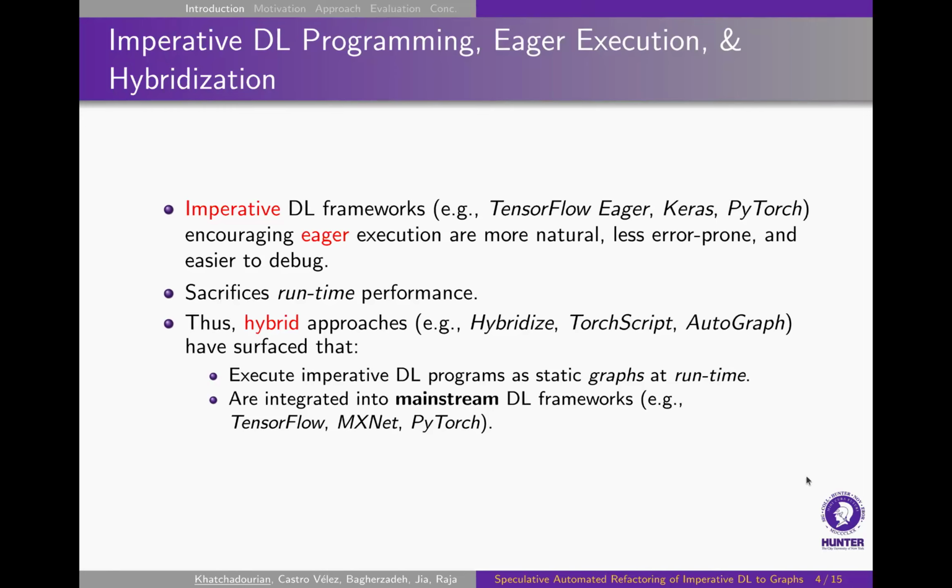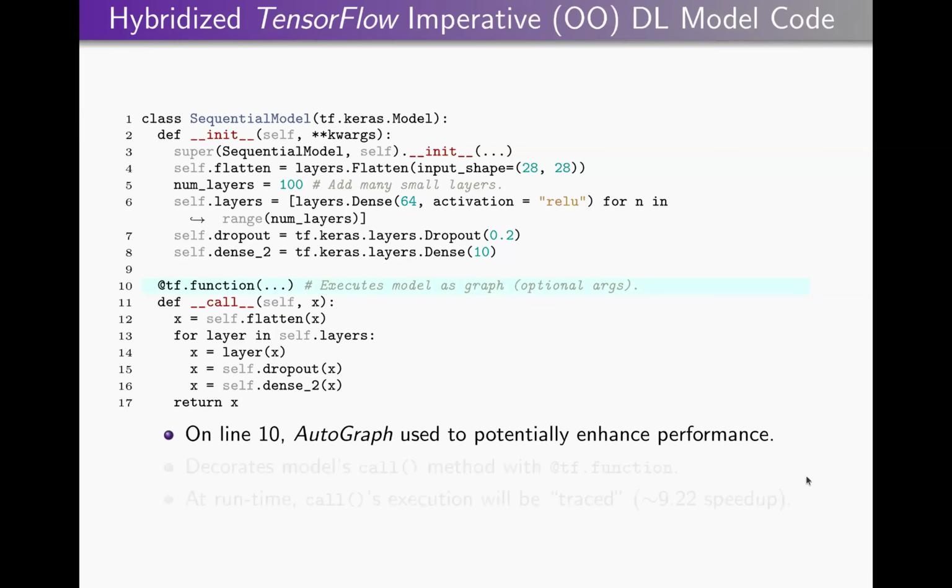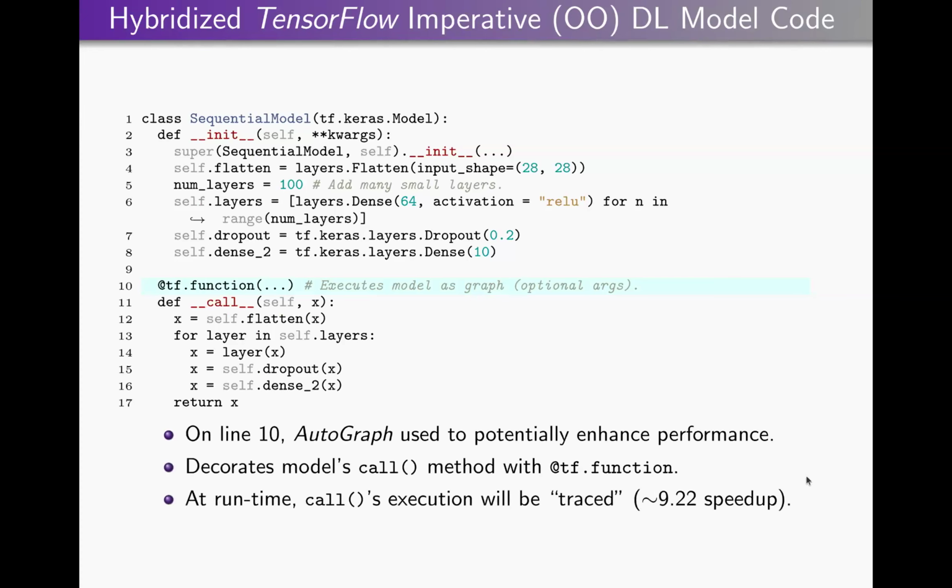What these approaches do is execute the imperative deep learning programs as static graphs at runtime, and they have since been integrated into mainstream deep learning frameworks. Here is an example of eager TensorFlow imperative deep learning model code. It is written in the Keras idiom as well. So here we're going to add what's called the TF function decorator on the call method of the model, and we do that to potentially enhance performance. At runtime, this method's execution will be traced. This particular example will actually see a 9.22 speedup.